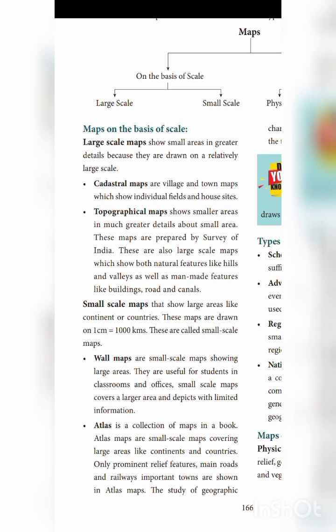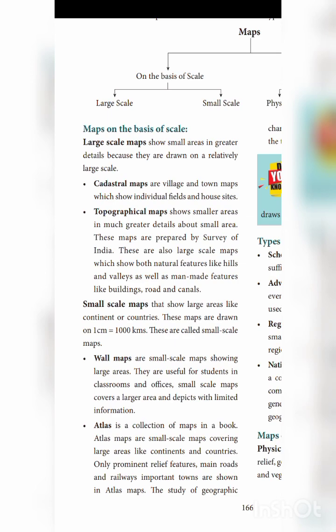For example, cadastral maps or village and town maps, which show individual fields and house sites. Large scale maps are divided into two: cadastral maps and topographical maps. Cadastral map means if a small village or a small town is represented, even your street name will be there in that map. That type of map is called a cadastral map.